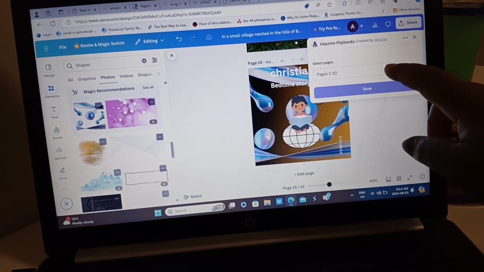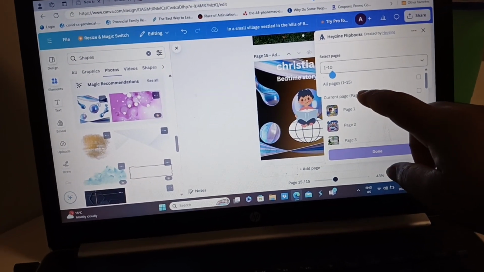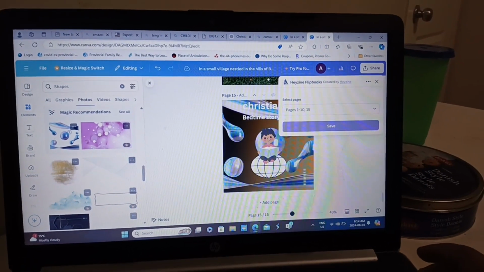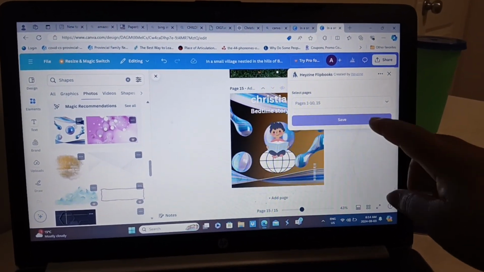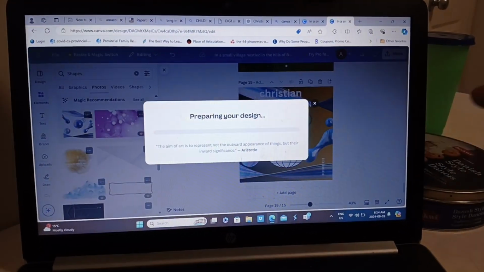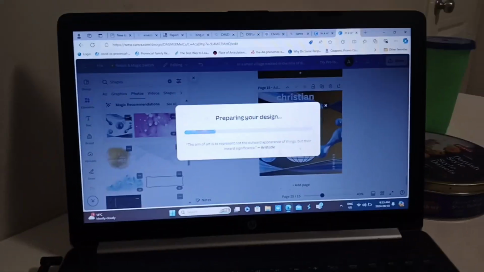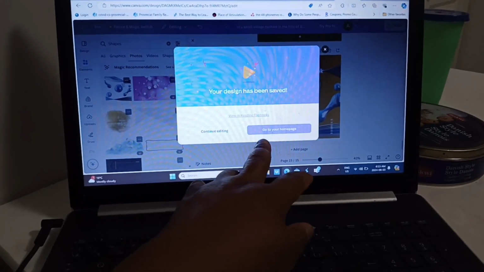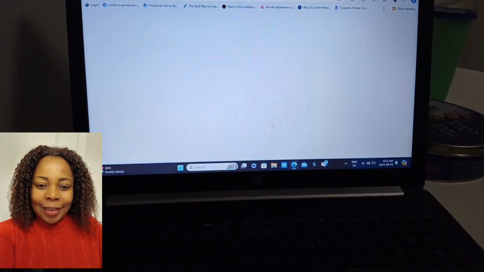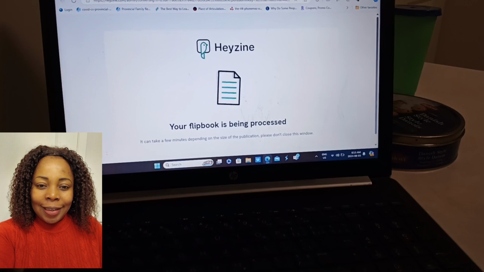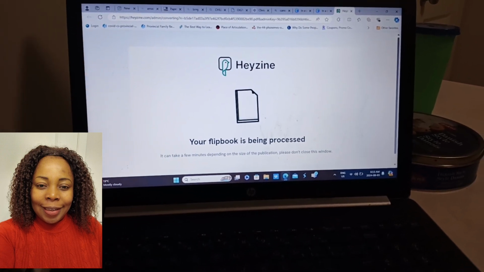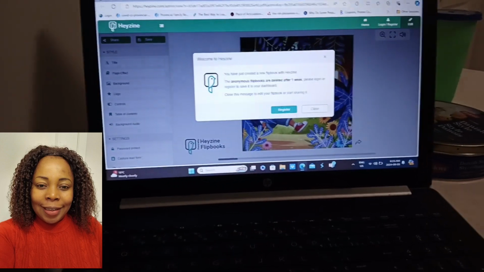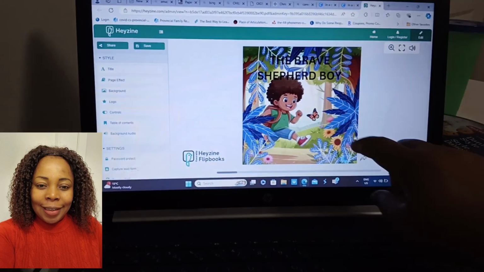To flip our pages now, we'll click on share. So when we click on share, instead of downloading, we'll click on more. Clicking on more will give us different options of page flip books or companies that flip the pages of books. So we'll choose either or anyone that suits us. We have Heyzine, we have Simple Booklet. So I'm working with Heyzine. So you can see that Heyzine is processing the flipping of the book. Now we'll click on save.